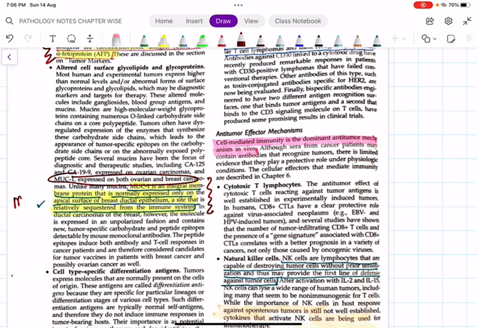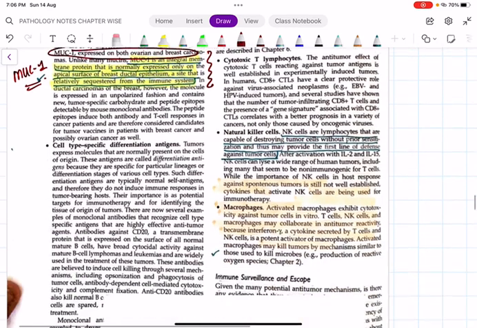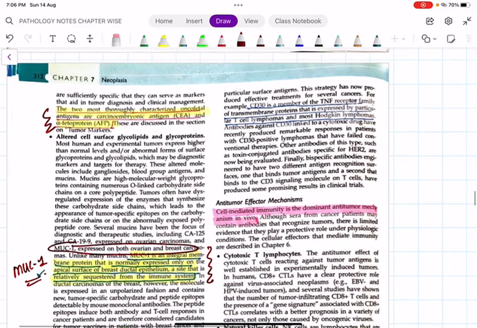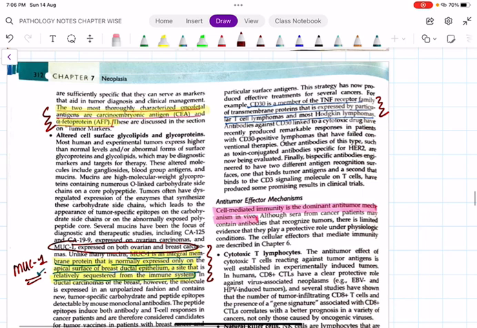So this has been asked as an MCQ. MUC1 is expressed by what cancer? Breast and ovarian cancer. CA125, I have already told you, is ovarian cancer. CA19-9 I have also already mentioned in the tumor markers. You can see that lecture. Fine. Next is what we call CD30. CD30 is a member of the TNF receptor family.